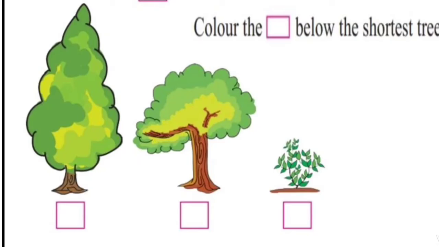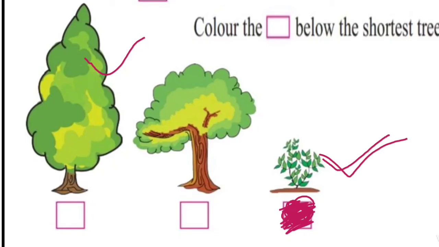Very good. In the next picture, color the box below the shortest tree. There are 3 trees on your screen. Which tree is shortest? This tree is shortest. So, color below the shortest tree. Done? Very good. Tallest, shortest.